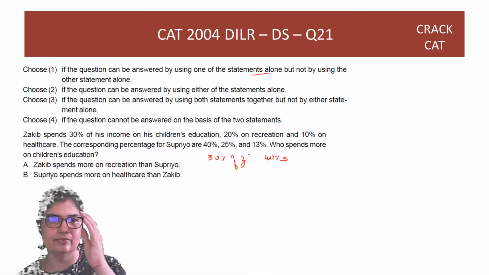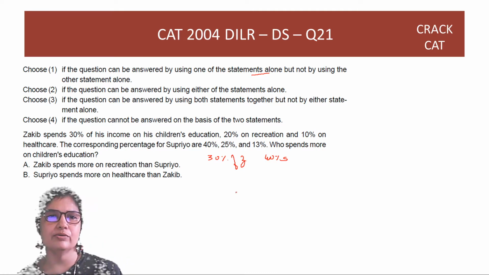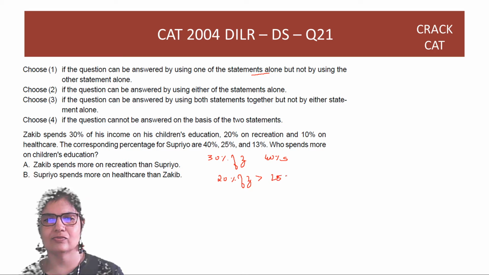Okay, which is greater? Now Zakib spends more on recreation than Supriyo, which means that 20% of Z is more than 25% of S. Now, I don't need to compare two numbers in the ratio 4:5.